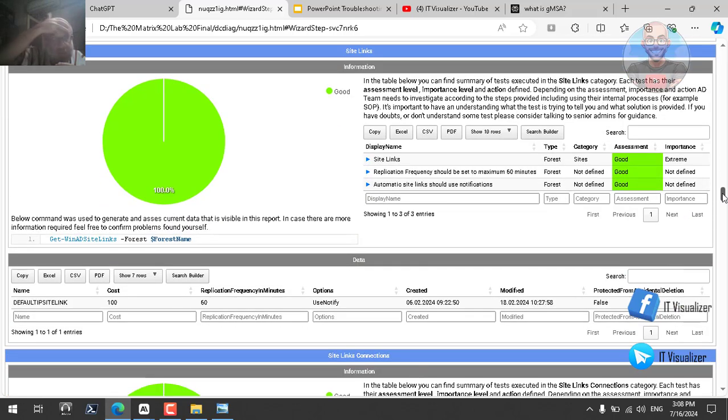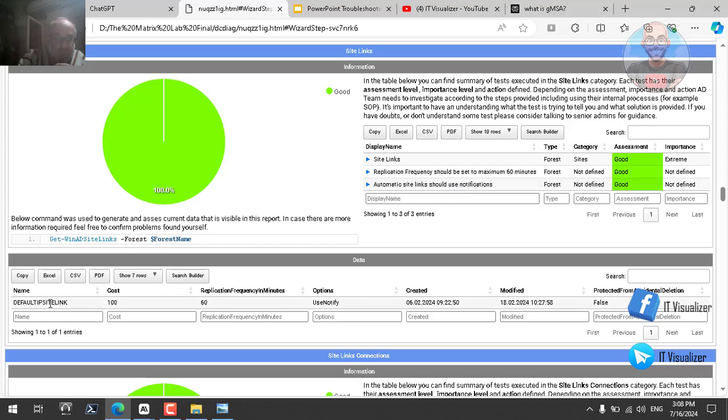Now another test will be run. It's called site links. It will check the site links and the replication frequency of this site link, and whether the changes are notified. If, for example, there is a change in my Active Directory database, this change should be notified to the other sites immediately. Automatic site links should use notification. So if there is any change, it should be notified immediately to the other sites.